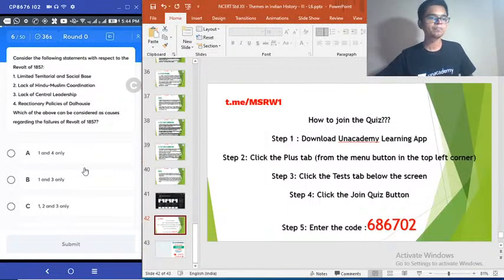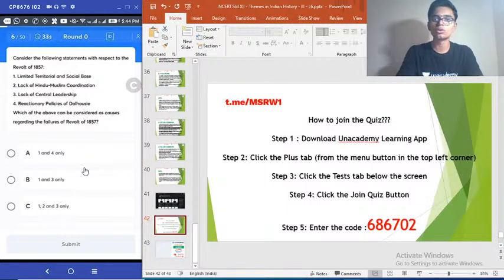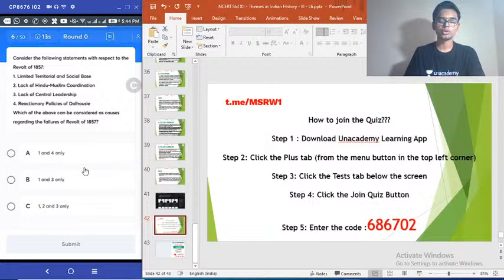Sixth question is on the board. Consider the following statements with respect to revolt of 1857. Limited territorial and social base, lack of Hindu-Muslim coordination, lack of central leadership, reactionary policies of Dalhousie. Which of the above can be considered as causes regarding the failures of 1857 revolt? Select the correct answer. The theory section is completed for today. We are doing the quiz session, second part. So sixth question, 5 seconds remaining. Time's up.